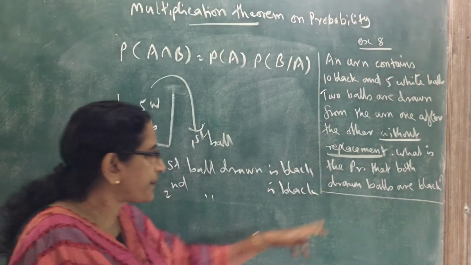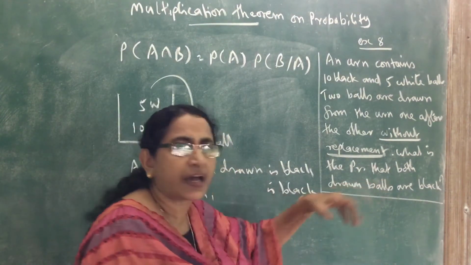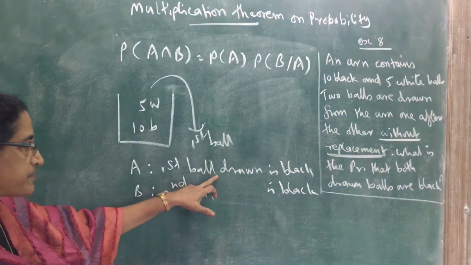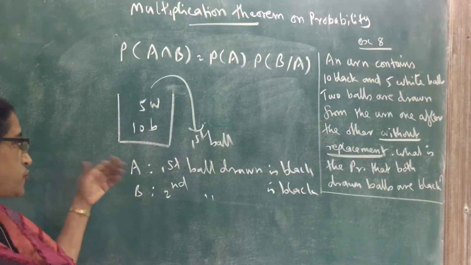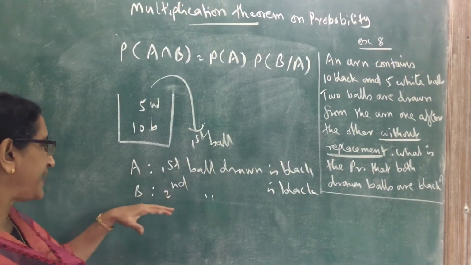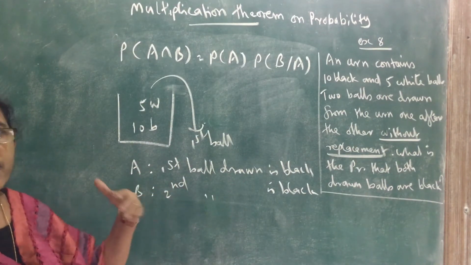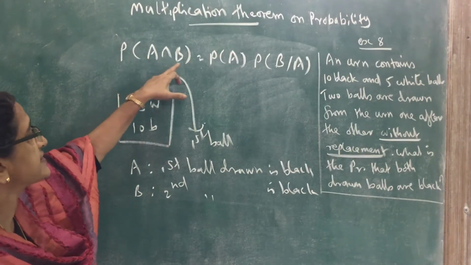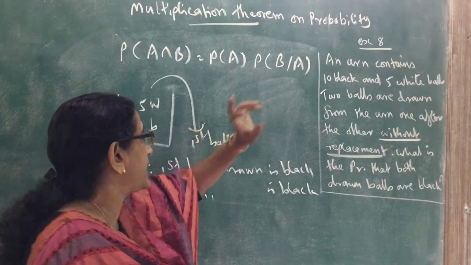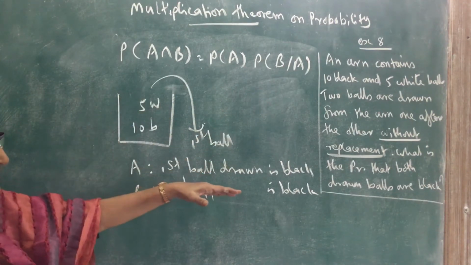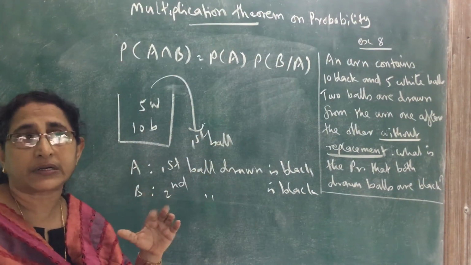Since we want to find the probability that both drawn balls are black, the first ball drawn is black and the second ball drawn is black. That is what we want to find. So A is the first ball drawn is black, B is the second ball drawn is black. Now we apply the formula: probability of A intersection B equals probability of A into probability of B given A.